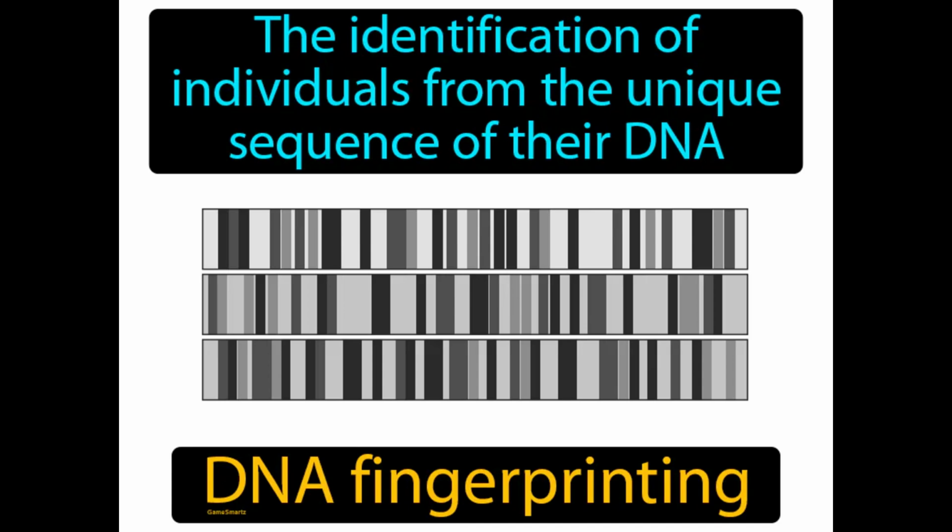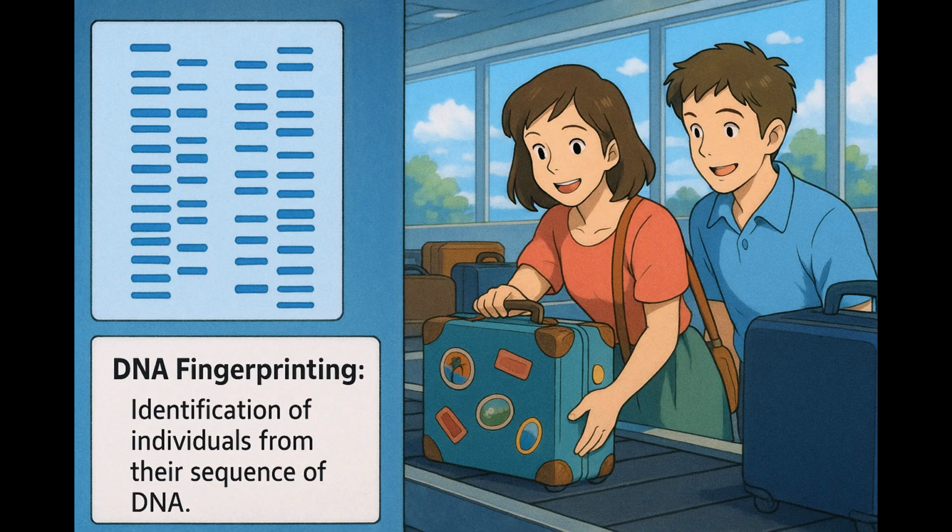The identification of individuals from the unique sequence of their DNA. DNA fingerprinting. It's a scientific method used to identify people based on their unique DNA patterns. Imagine trying to identify your luggage at a crowded airport carousel, where every suitcase looks almost identical except for a few unique stickers or tags.